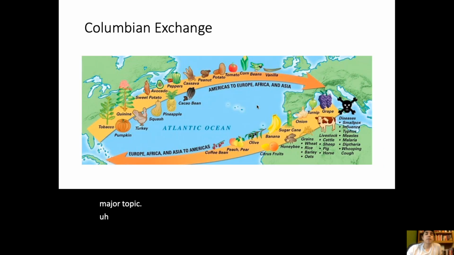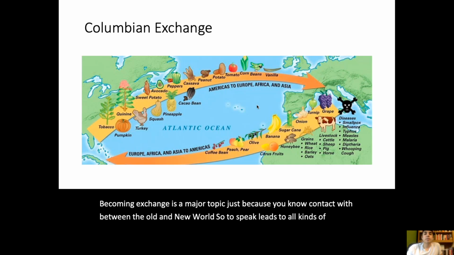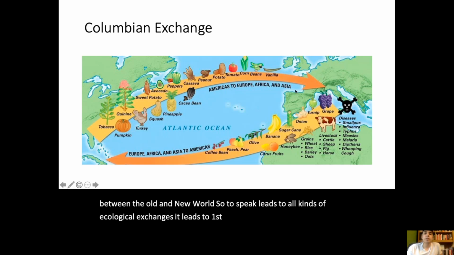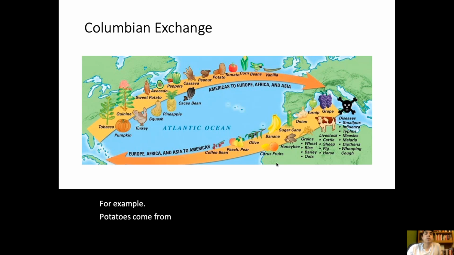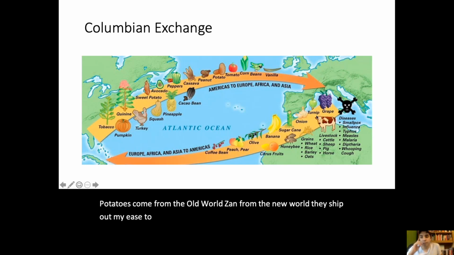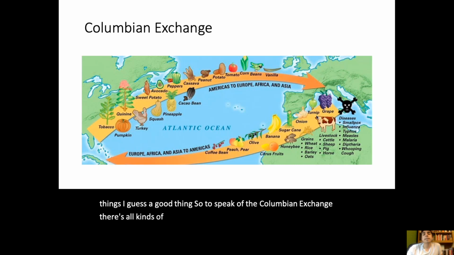The Columbian Exchange is a major topic just because contact between the Old and New World, so to speak, leads to all kinds of ecological exchanges. It leads first to all kinds of crops being exchanged. For example, potatoes come from the New World, and from the Old World they ship out maize, and that leads to all kinds of good things, so to speak, of the Columbian Exchange. There are all kinds of bad things as well.